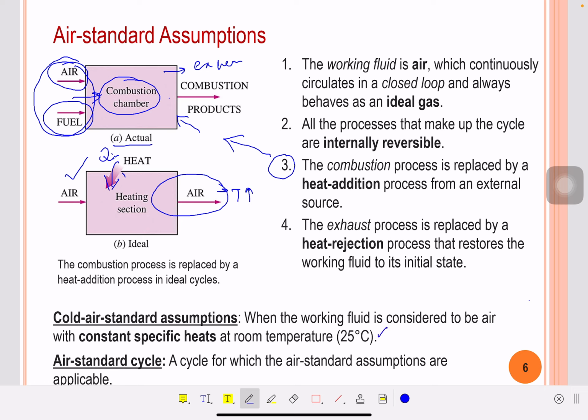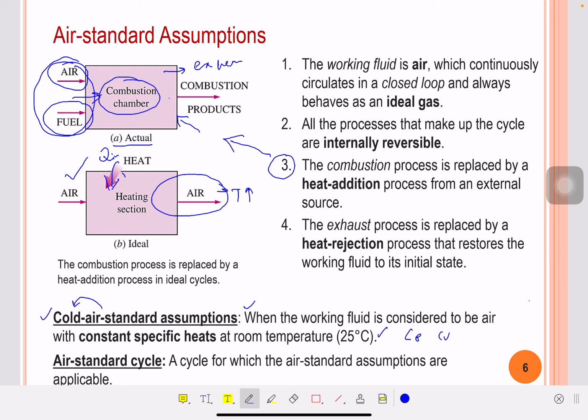So if we consider the values of Cp and Cv constant, then the air standard assumptions will be known as cold air standard assumptions. If we add this assumption also, then air standard assumptions will be converted into cold air standard assumptions.